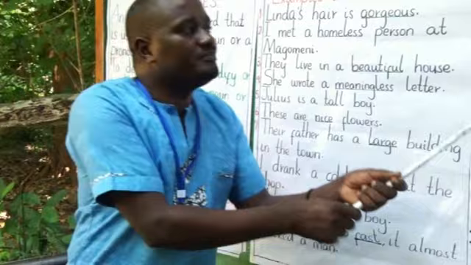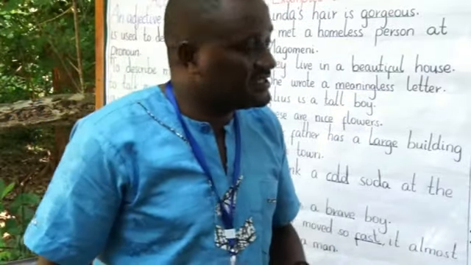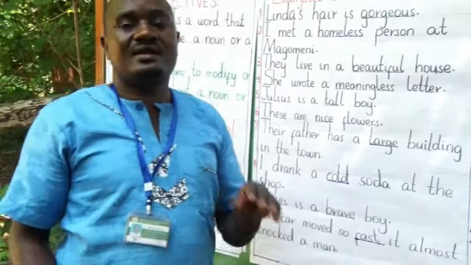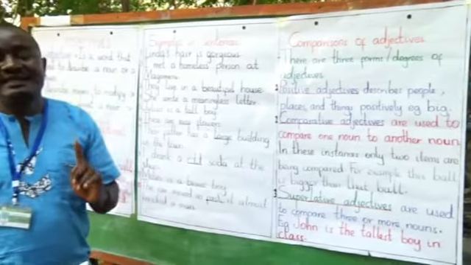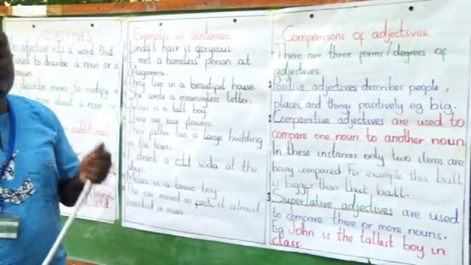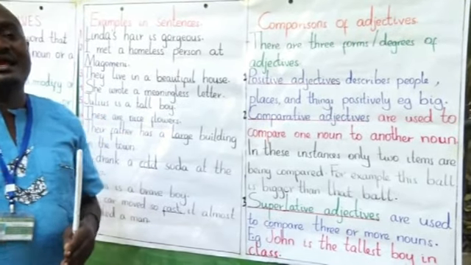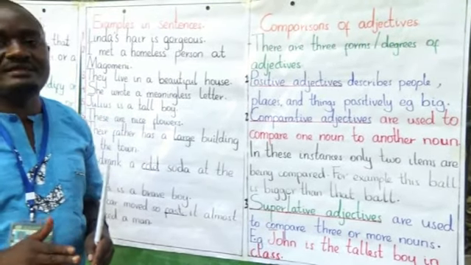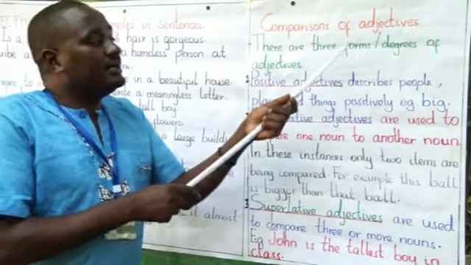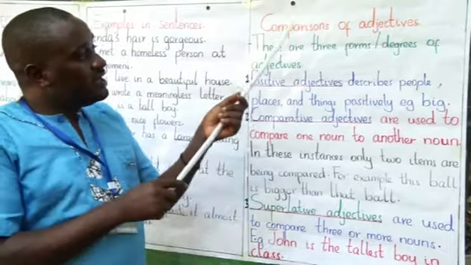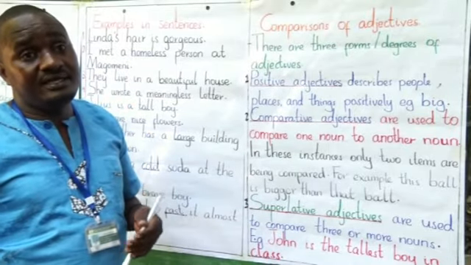Let's check now the comparisons of adjectives. Adjectives are compared in three forms, or we call them three degrees of adjectives. The comparisons of adjectives are divided into three forms, three degrees of adjectives.